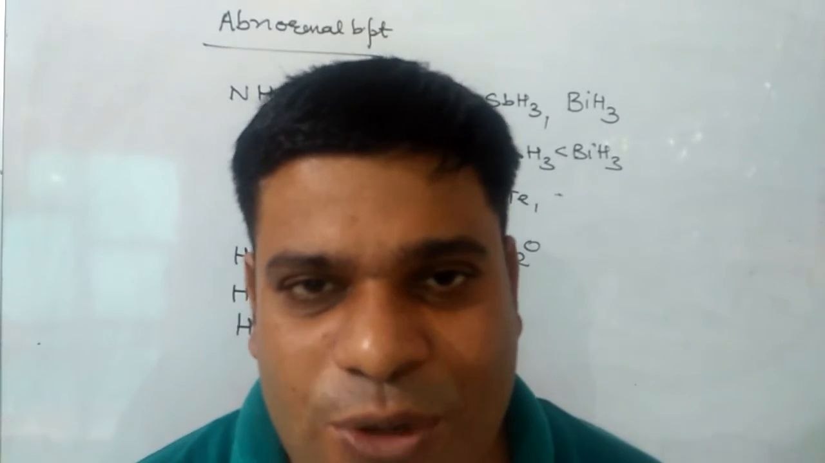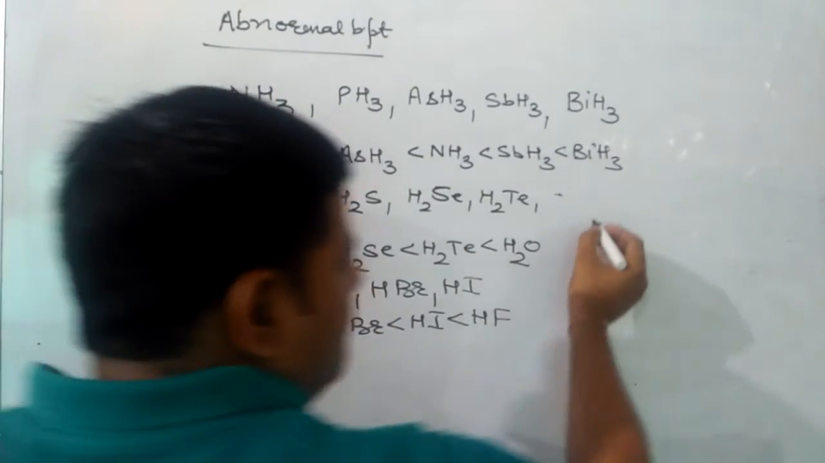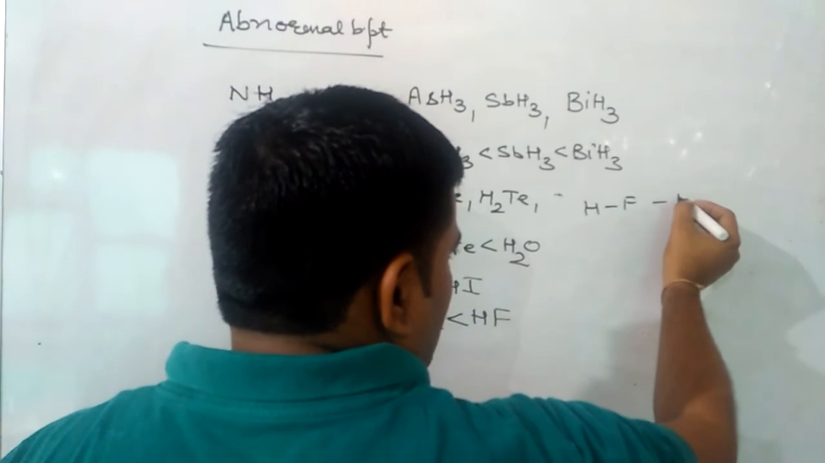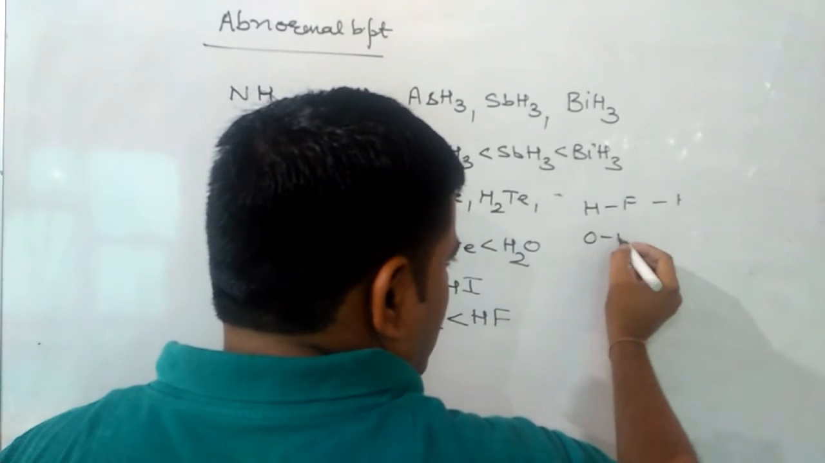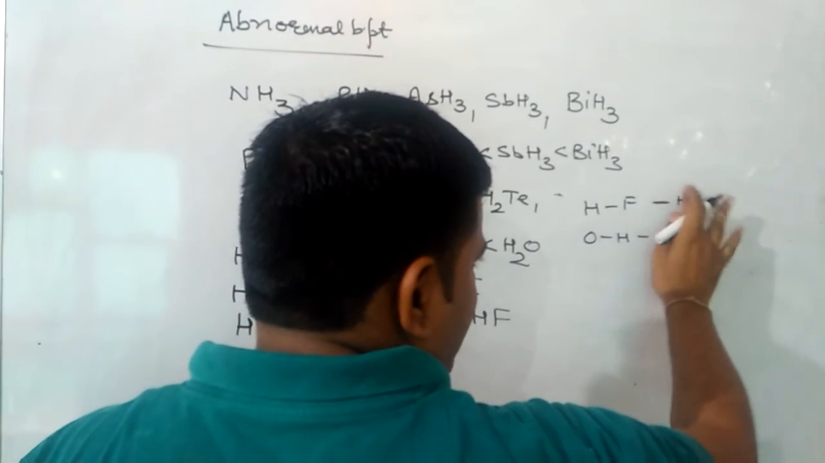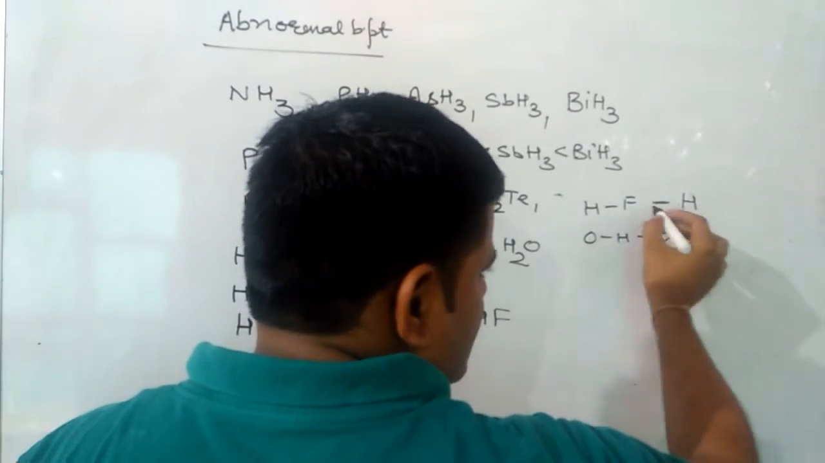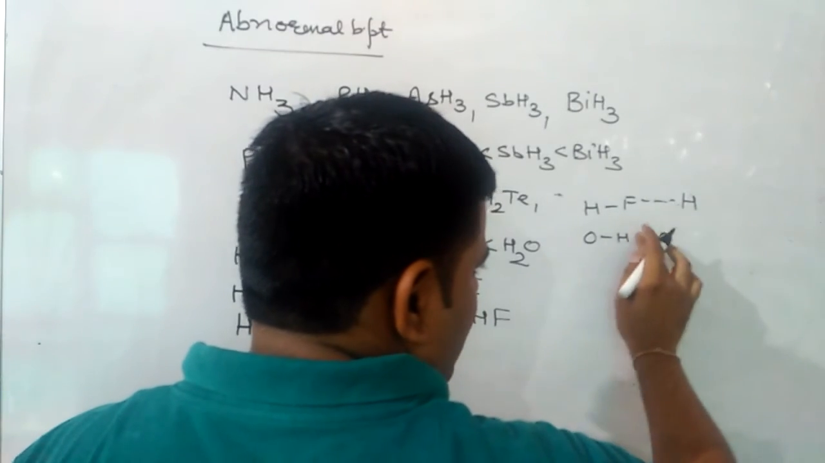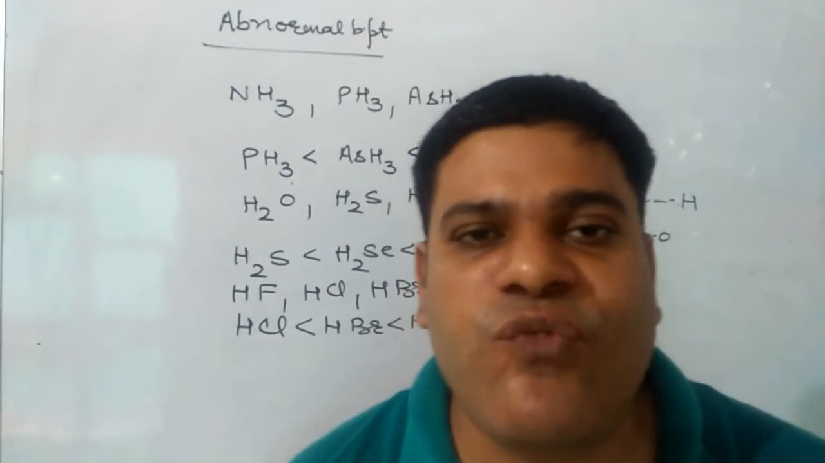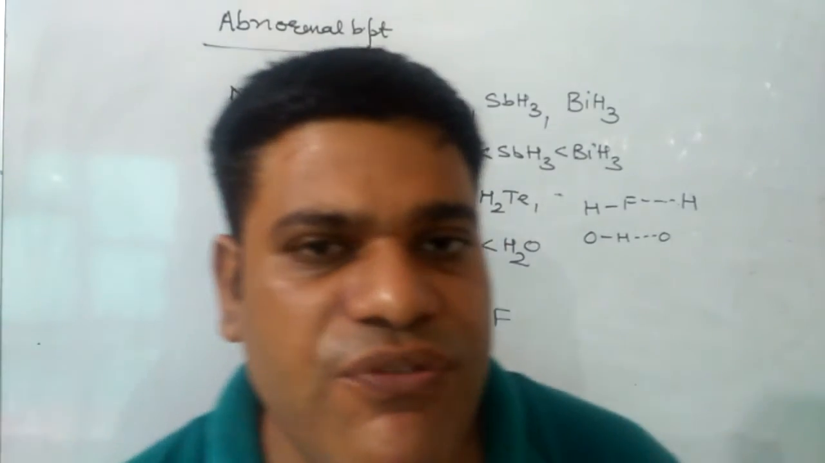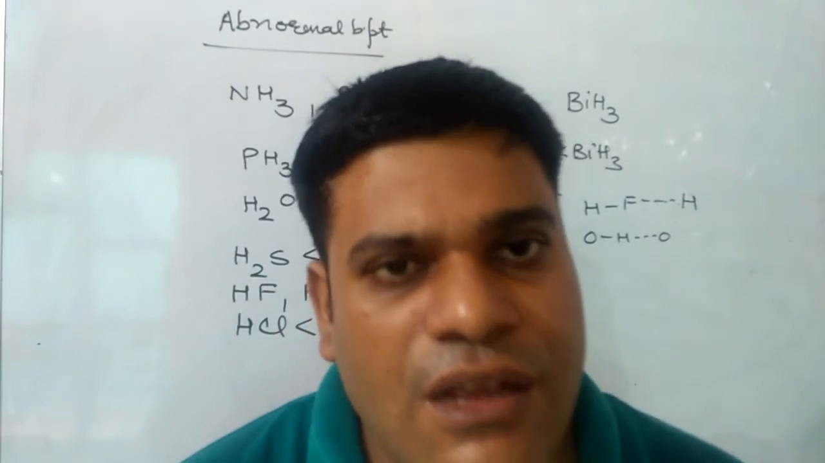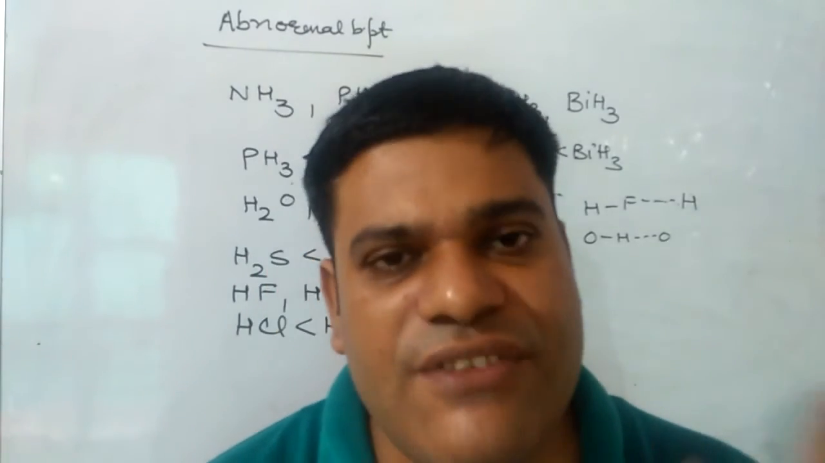And the last and very important one is, out of HF hydrogen bond and OH hydrogen bond, which one is strong? Then our answer will be that the HF hydrogen bond is stronger than OH. Still, the boiling point of water is more than HF.